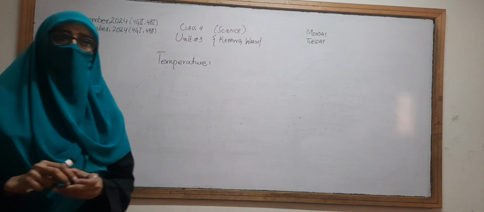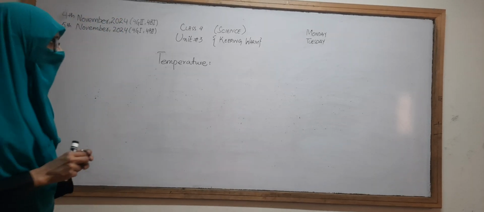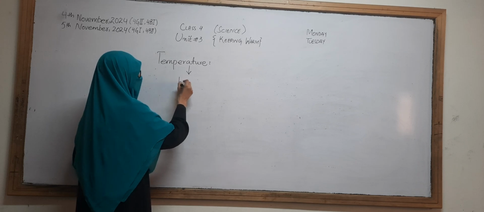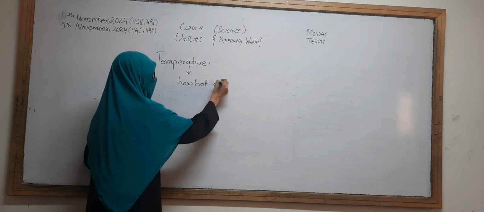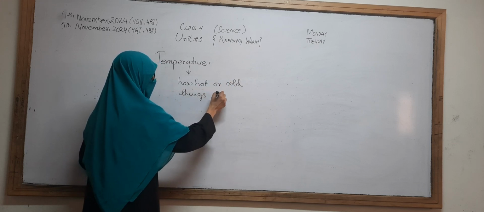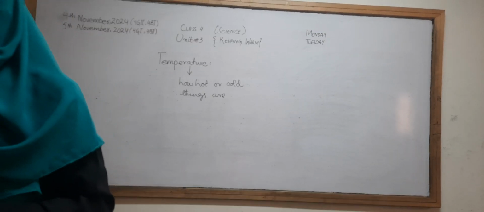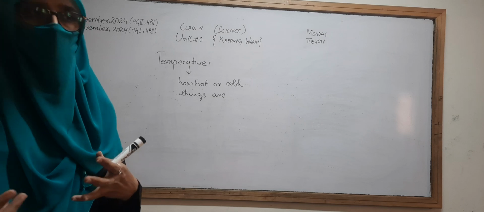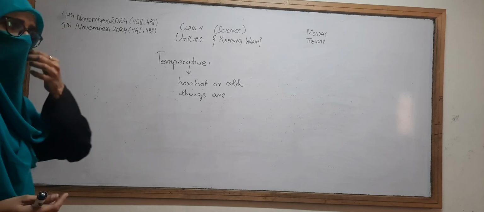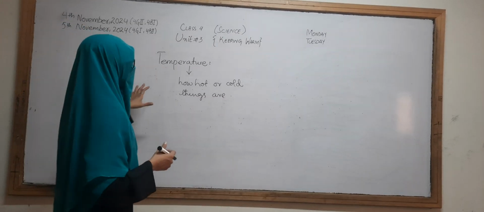Good. Temperature is the measure of how hot or cold things are. It means temperature tells us how hot or cold things are, whether the thing is the body of a human being or a living thing, or maybe we are checking the temperature of a liquid or of the weather.